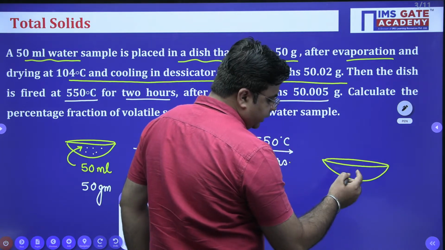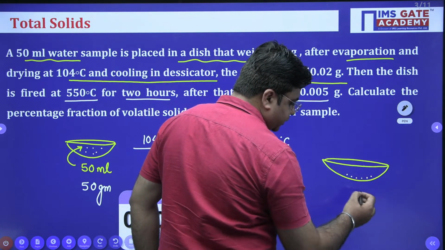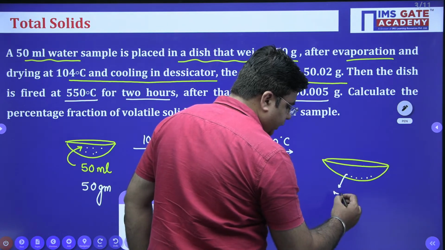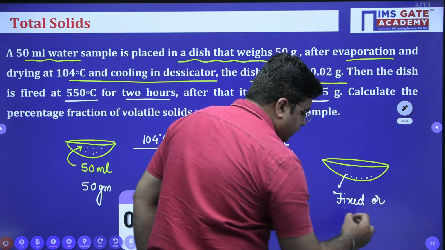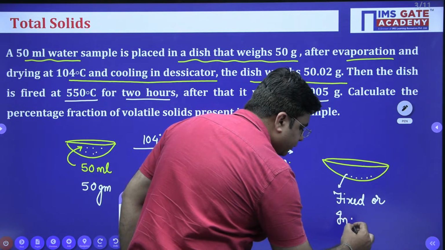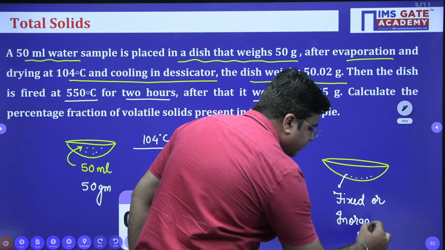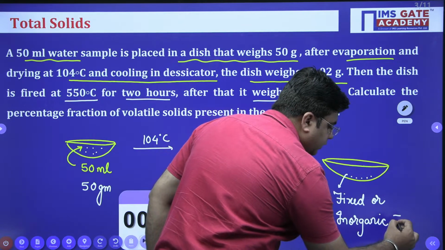Now this dish only contains fixed solids. This dish contains only fixed or inorganic total solids.